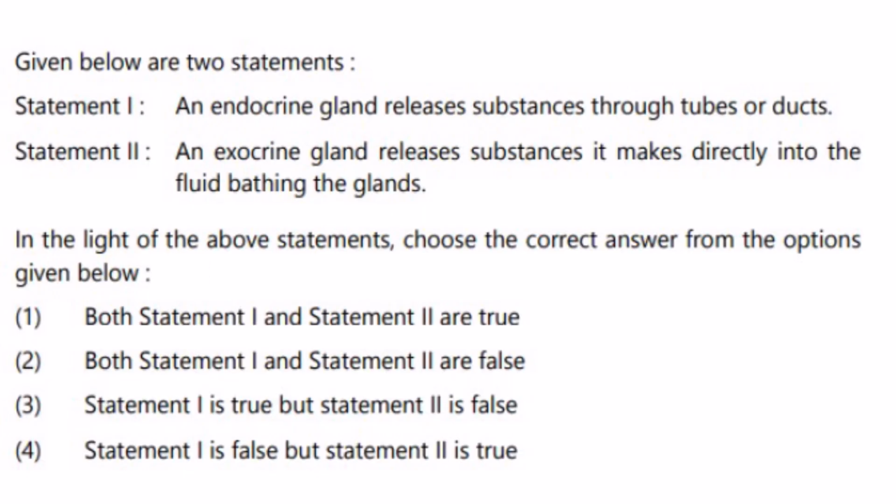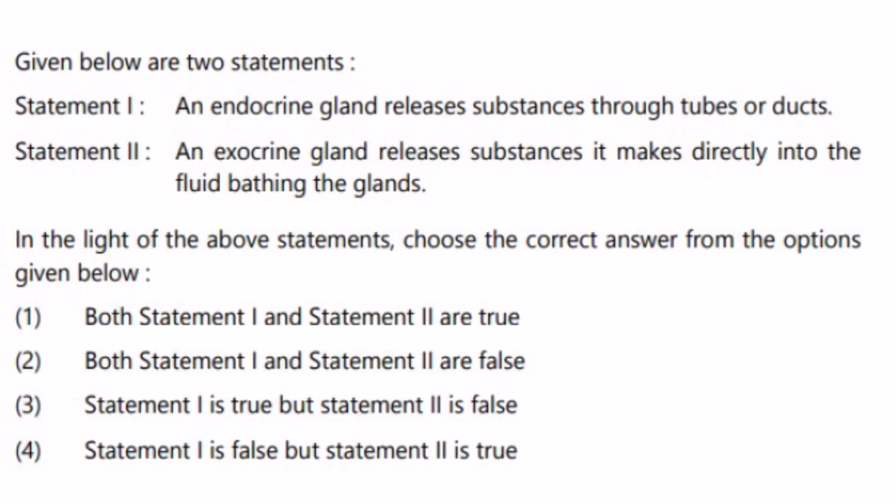Then next one, given below are two statements. Choose the correct answer from the options. We have to say which statement is correct, which is wrong, or both are correct or both are wrong. Now see the first statement: an endocrine gland releases substances through tubes or ducts. That statement itself is wrong. If you remember, endocrine glands are ductless glands. So where will they release? This statement saying they release substances through tubes and ducts is entirely wrong.